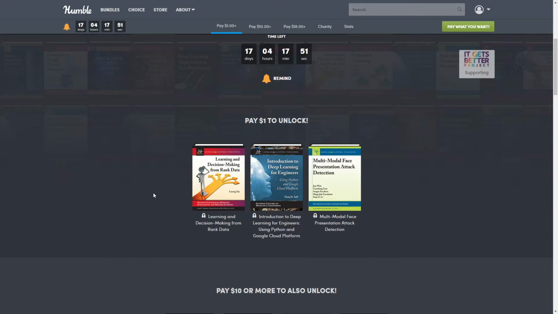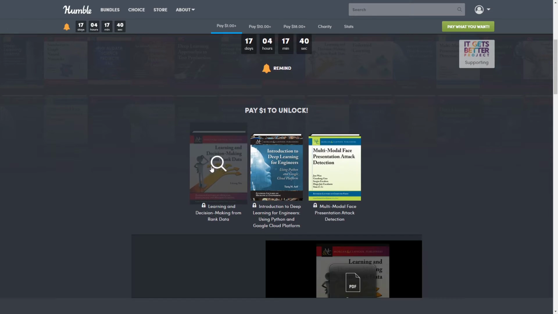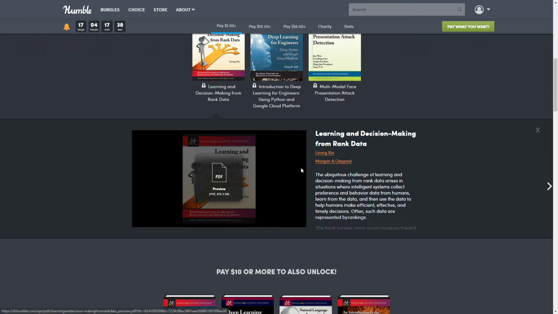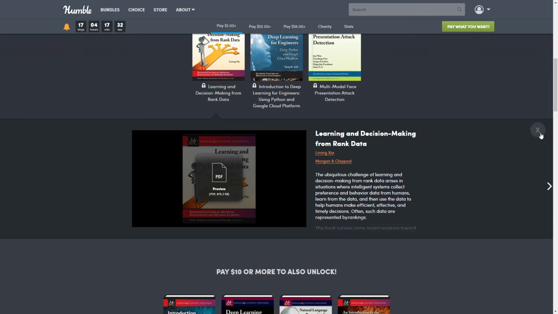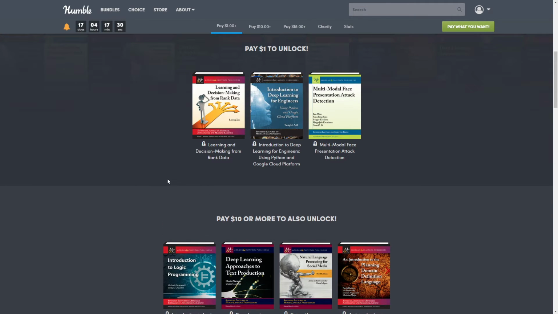The first tier is just $1, and we start off with 3 books. Now, because these are programming books, you guys typically don't like me to read them so much, so I'm not going to do that. But the nice thing is you can click here, you can see a PDF preview, and you can read a little bit more on its about. A lot of times the titles are kind of self-explanatory, so I don't feel it needs to go into better explanations. At least for my short thing.